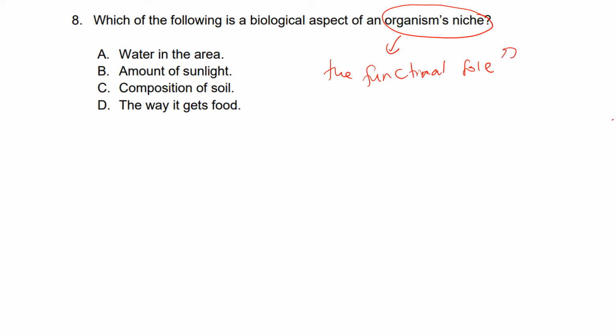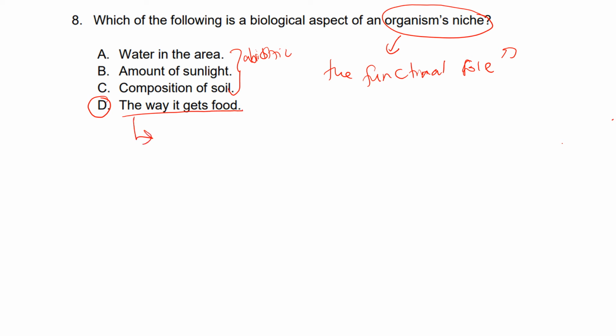What is the function of that organism in the habitat that it lives in? Is it a consumer? So what type of food does it eat? Is it a producer? So what is the role of that organism in the habitat that it lives in? So obviously the answer for A, B and C is not correct. This is the abiotic component. But the answer would be obviously D, the way that it gets food.